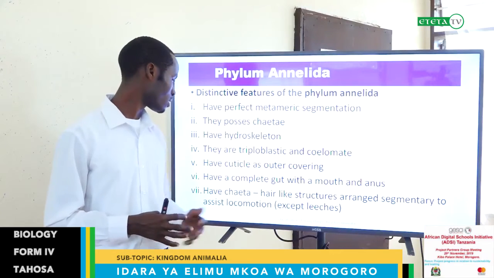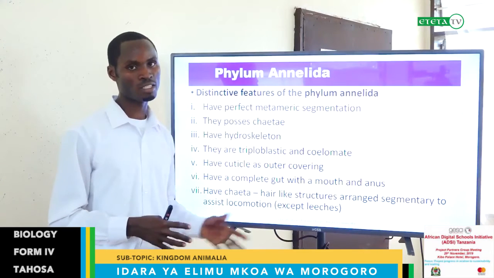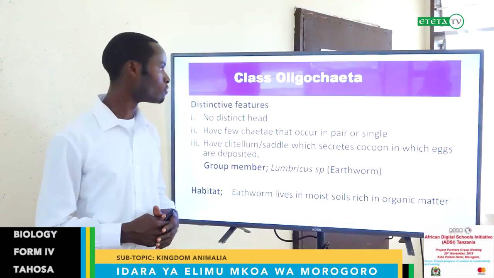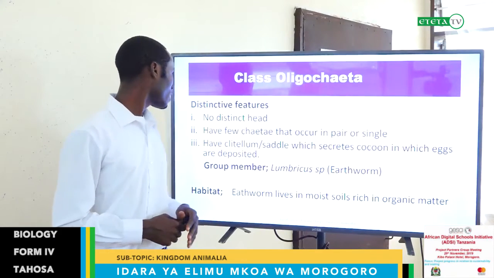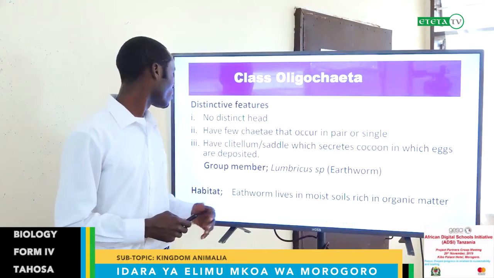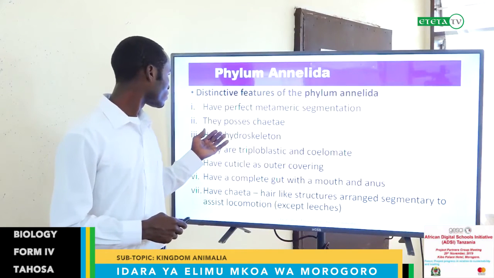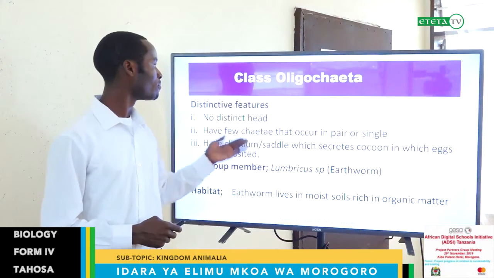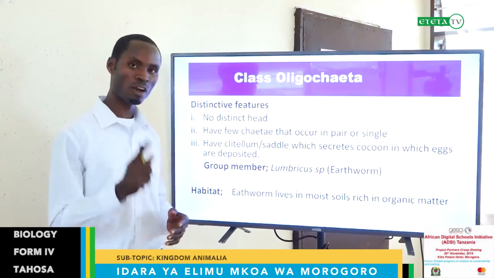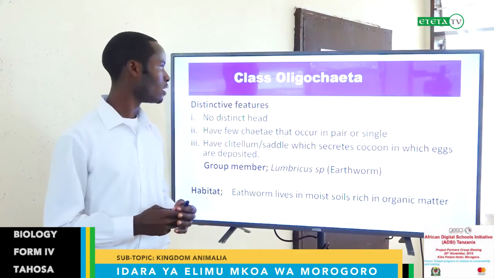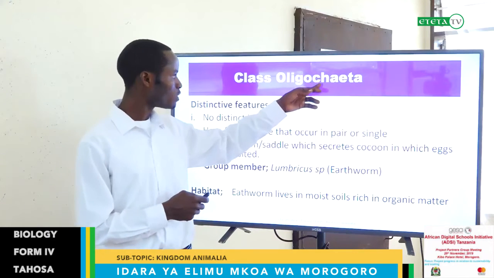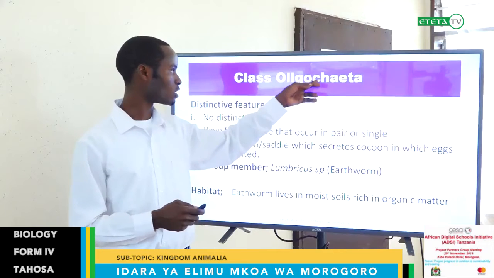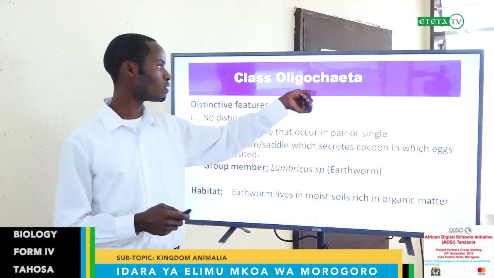They have chaeta. This is a hair-like structure arranged segmentally to assist locomotion, except in leeches. Leeches don't have this kind of chaeta. This is the structure which enables them to move. Oligochaeta is the only class under phylum Annelida we are covering, and it is named because the organisms have chaeta, the structure for locomotion.